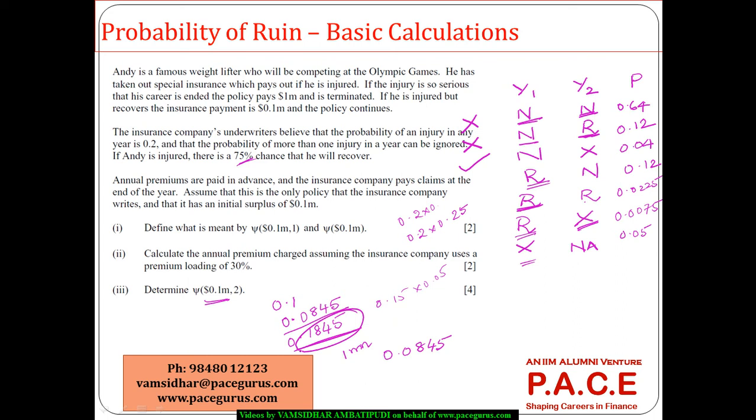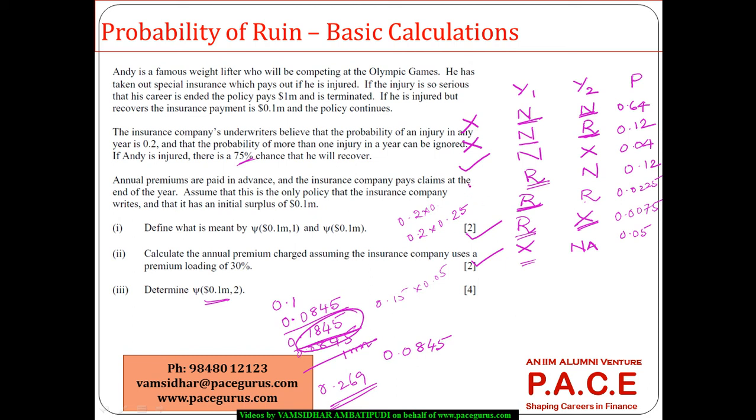Even if one more 0.0845 comes towards the second year, it is only 0.269. So obviously in this case and this case, there is a definite possibility of a ruin coming up.